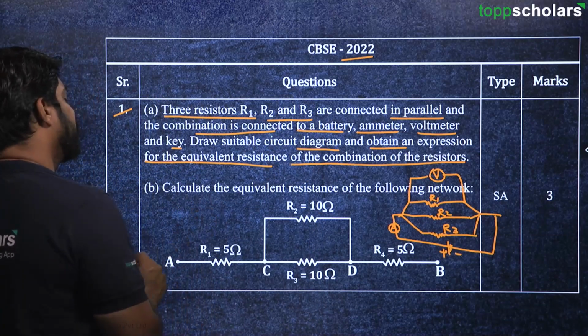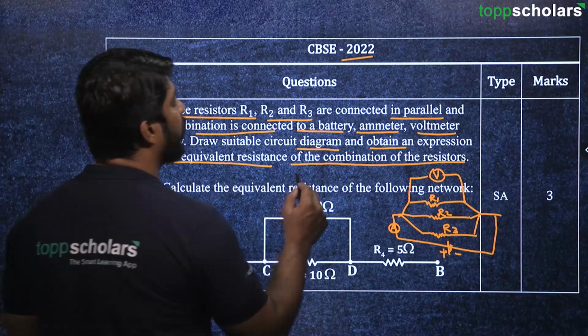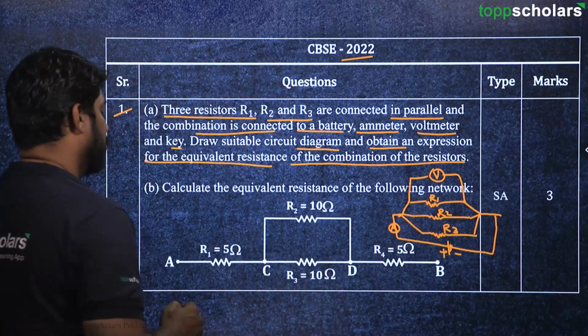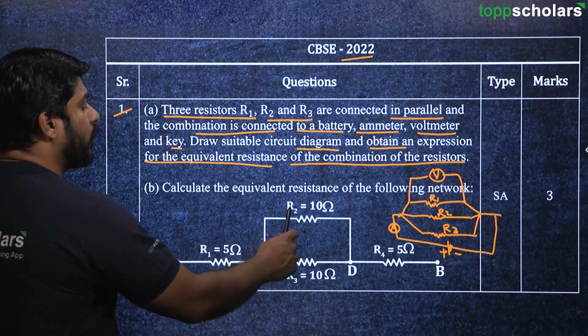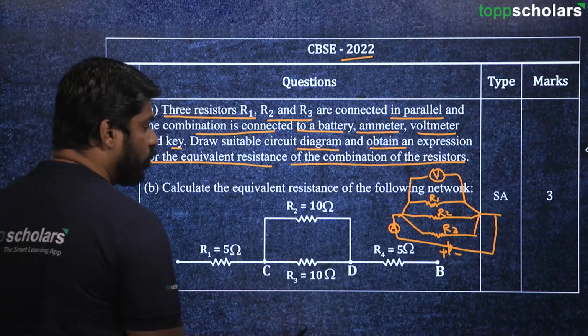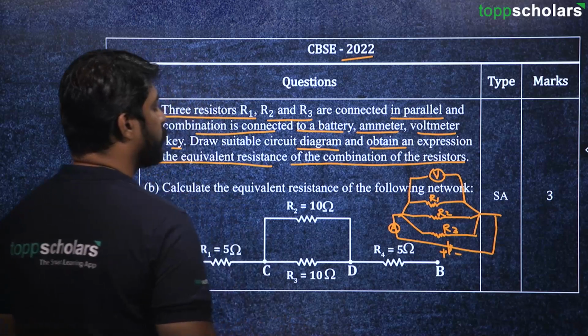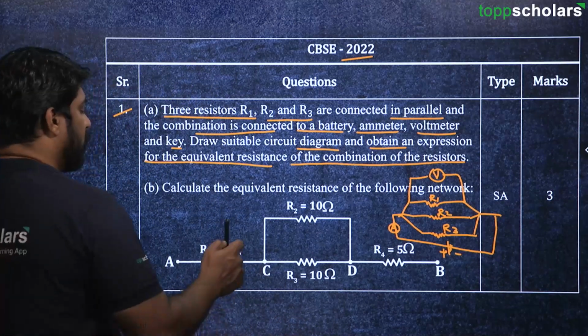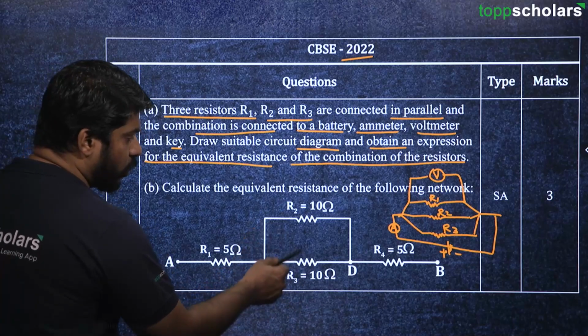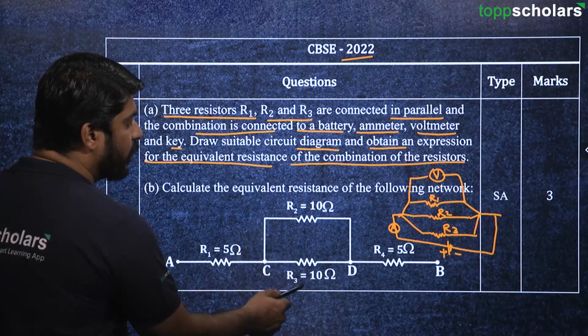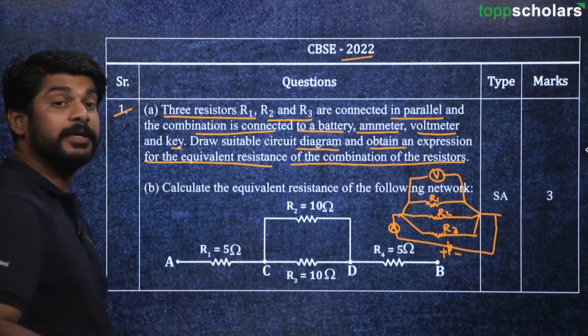Then the second question here is to calculate the equivalent resistance of the following network. So here is a network that is given: R1 5 ohms, R2 10 ohms, R3 10 ohms, and R4 is again 5 ohms. So first of all, what we can do is find the equivalent resistance between A and B. First we can solve this. R2 and R3 are connected in parallel.